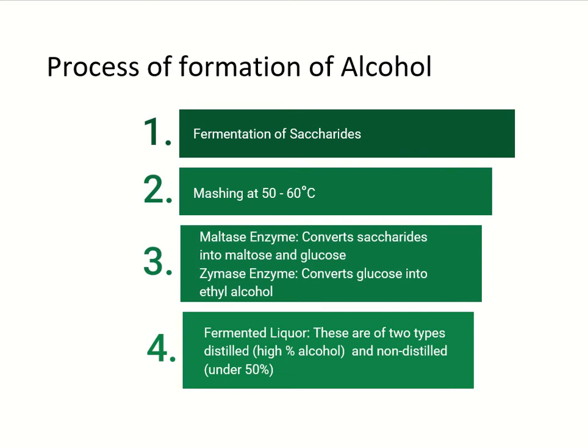Now, fermented liquor can be of two types. First is made up of incomplete fermentation. With incomplete fermentation, we'll have liquor with sugar, as the whole amount of sugar is not converted into ethyl alcohol. So the incomplete fermented liquor will contain a high amount of sugar, whereas the complete fermented liquor will have a high percentage of alcohol, not sugar in it.